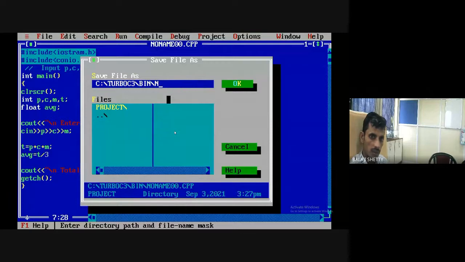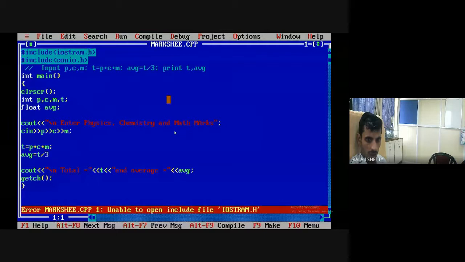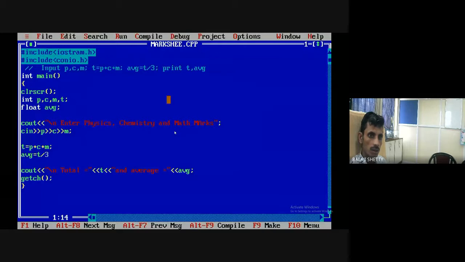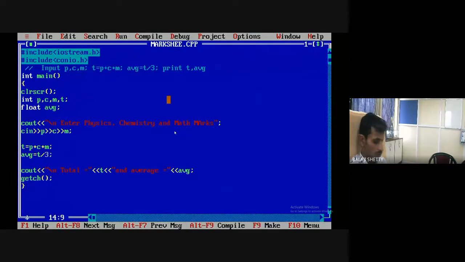And here I write, what should I write? Mark sheet dot cpp. Extension dot cpp. Run the code. For error, iostream.th, unable to open the file. It should be iostream.h. Include iostream.h. Statement missing. Okay. Run the code.